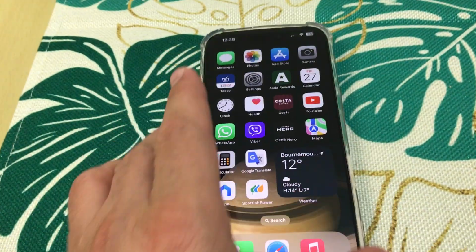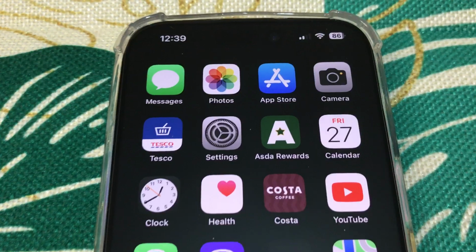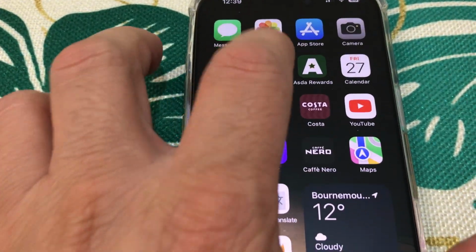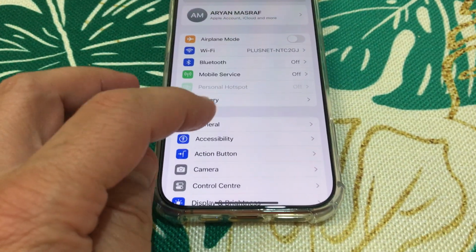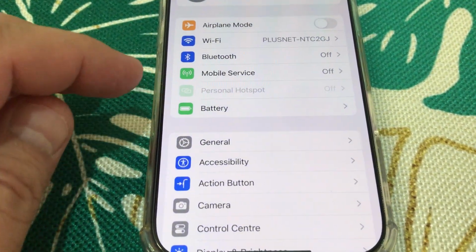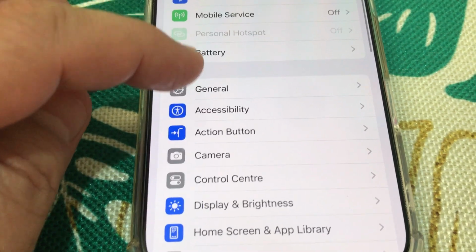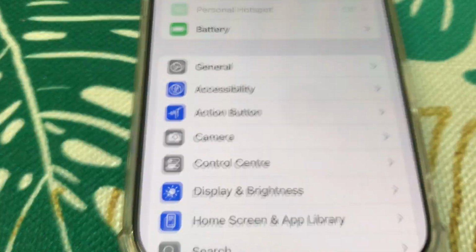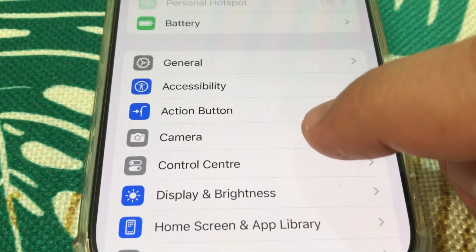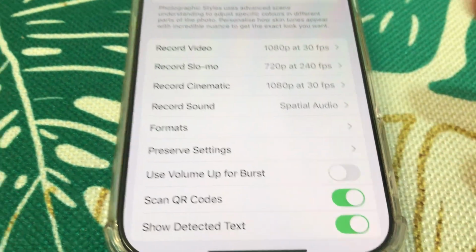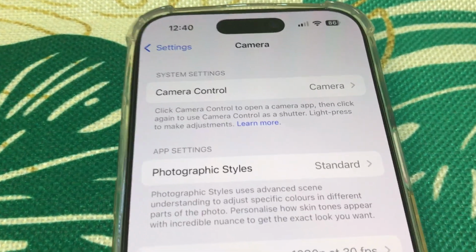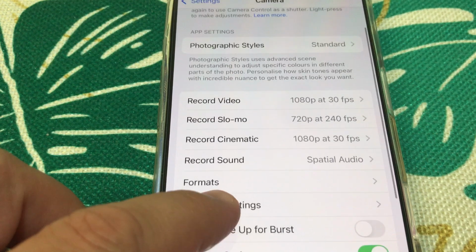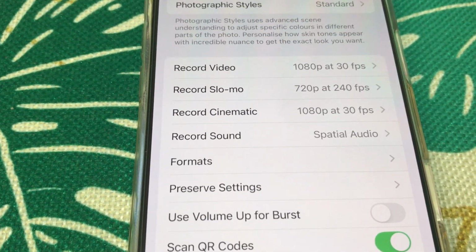you go to settings on the iPhone 16 Pro, you go to settings and then scroll down to camera, tap camera. Alright, on camera section, again scroll down, you will find the record sound.